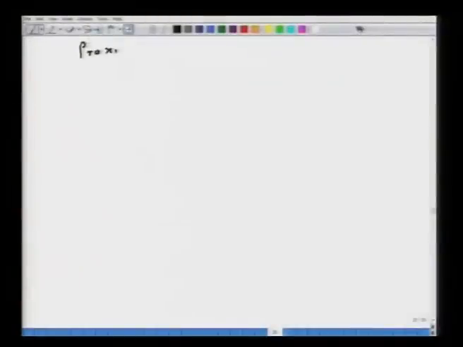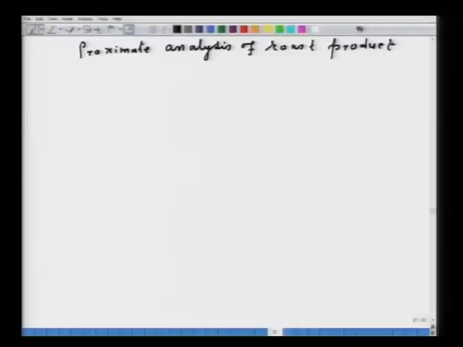So, proximate analysis of roast product, that now we know all the product. Now, all SiO2, needless to say, all SiO2 of the ore concentrate will enter into roast product. All Al2O3 of the ore concentrate will enter into roast product. All calcium oxide will enter into roast product. So, we have known now all the weights.